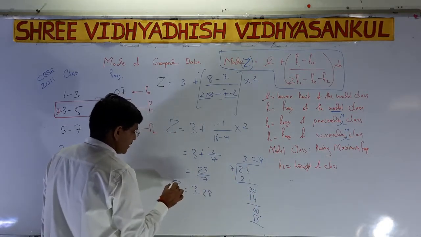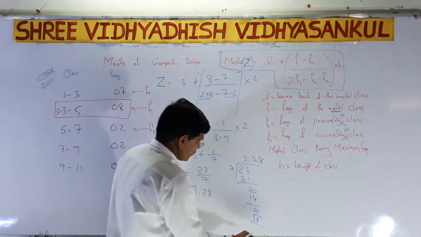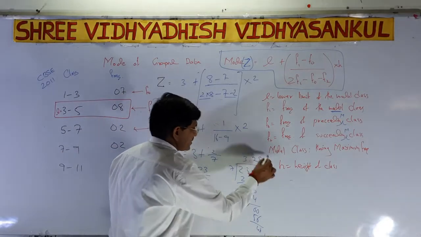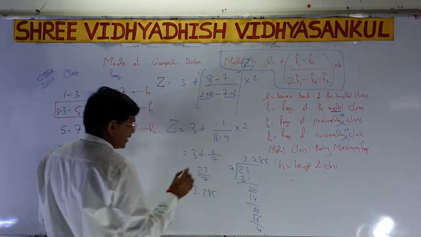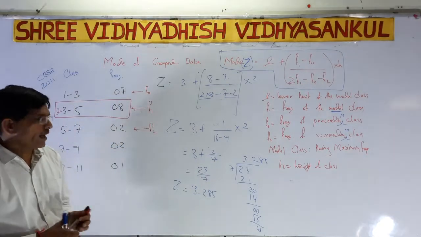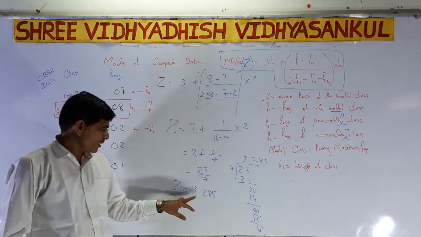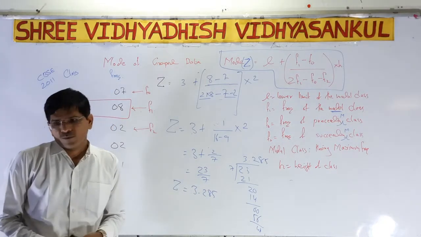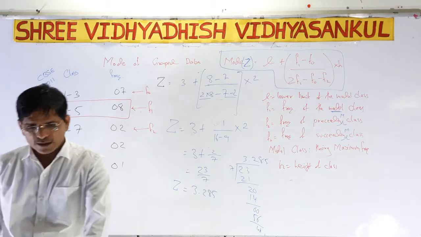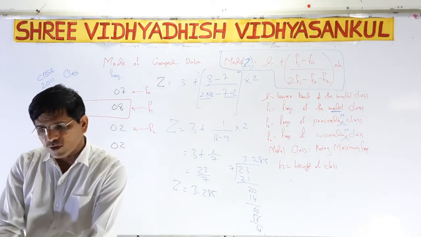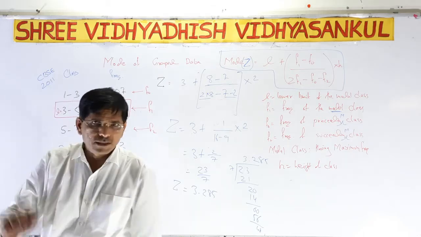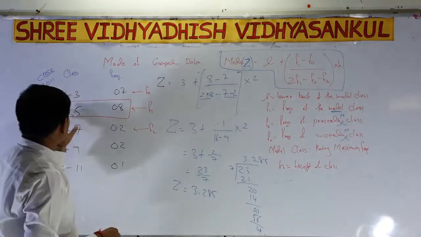3.28. If we go to three decimal digits, again 4 is there. So 7 fives are 35. So that is the three-digit answer. Then I have to write Z is equal to 3.28 bar. So mode is easy again. Mode means maximum frequency, that is our answer. Always remember, the answer lies in the class with the maximum frequency.